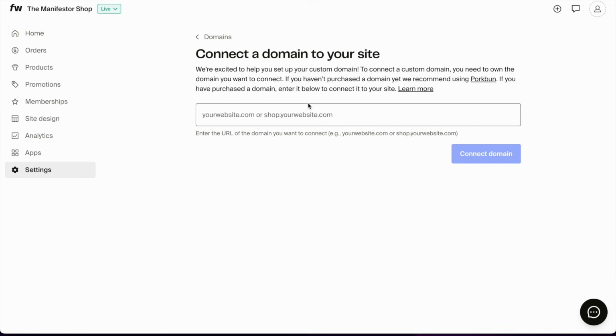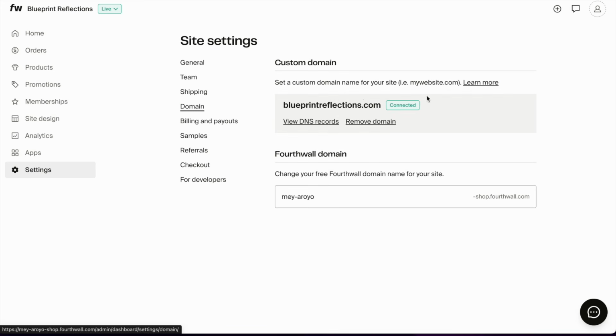Or you can click here and connect your domain by putting in whichever domain you want and following the instructions to connect it. I'm going to go back to my user because my domain is already connected, so it doesn't really look like much needs to be done. I can look at the DNS records if I want to, or remove this domain, which I do not do.